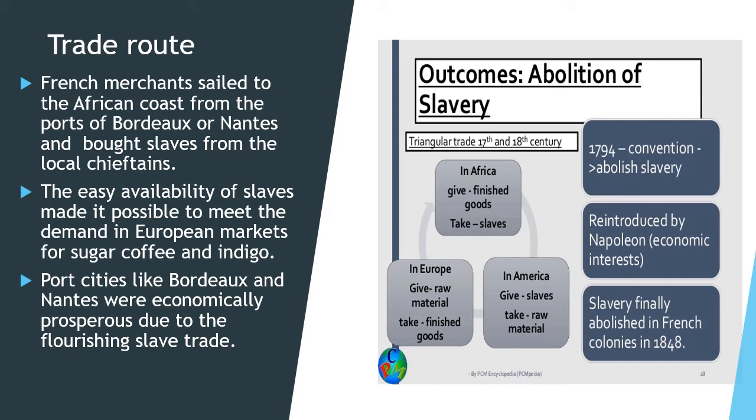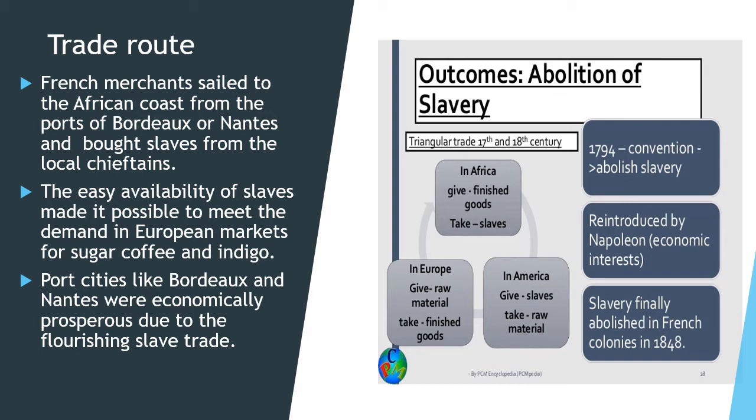From where the raw material will come? Now the raw material was coming from America, because there were big plantations, and in these plantations the goods were grown and they were given as a raw material to the European people. And after getting the raw material, they used to make the finished product. Now this finished product was sold in their colonies.